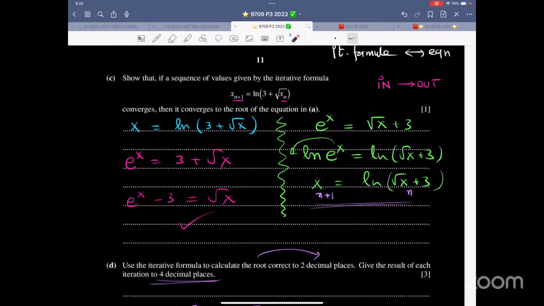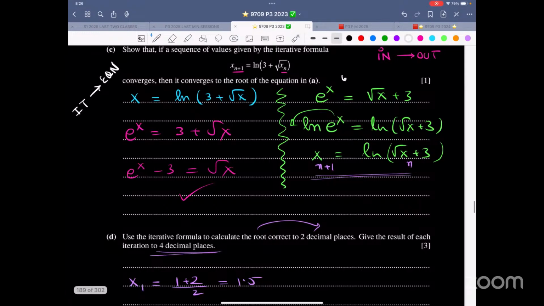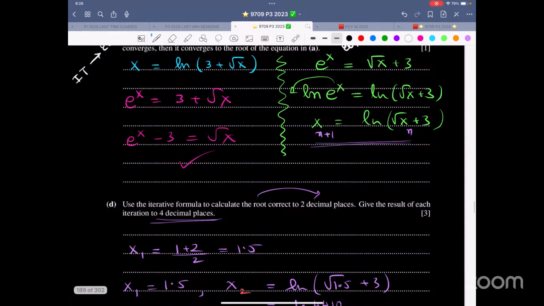So there are two options. Either take this thing, the in and out becomes the same, and just erase the subscripts and make x, this thing, the subject that's given in the question. So this is like over here. This is iterative formula to equation. This is equation to iterative formula. Both are acceptable. Over here, from e^x to ln, you have to take ln of both sides and then just write x subscript n+1 all alone on the left-hand side and the rest of the thing over here.